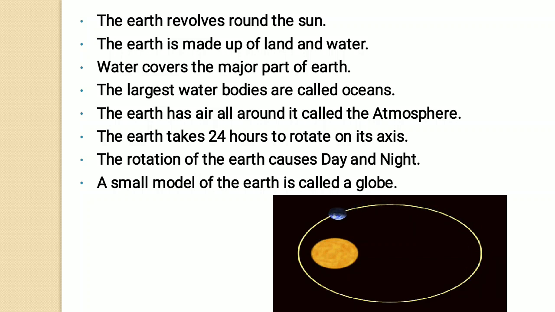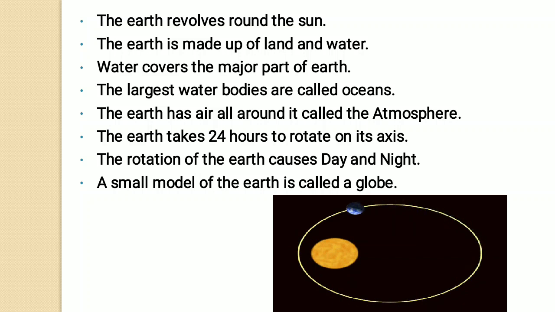The Earth has air all around. It is called the atmosphere. In air, we can find many gases like carbon dioxide, oxygen, and many more. And this is the atmosphere.